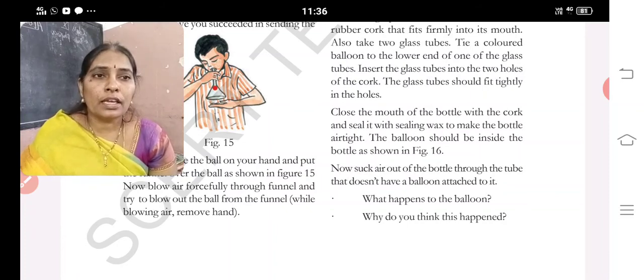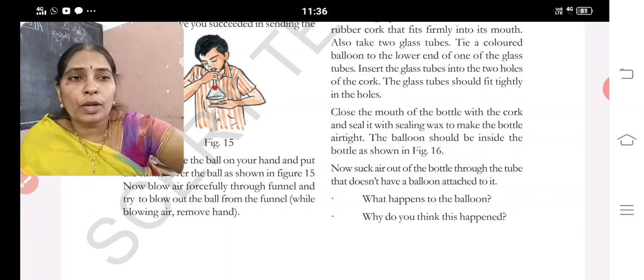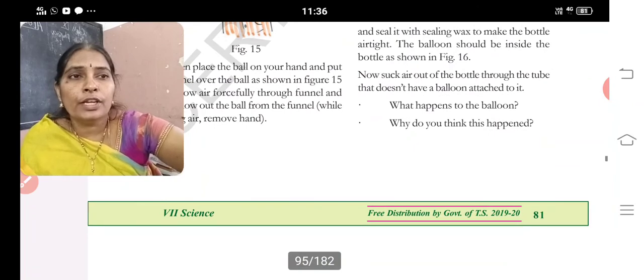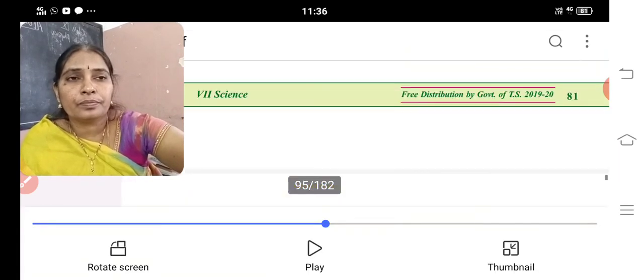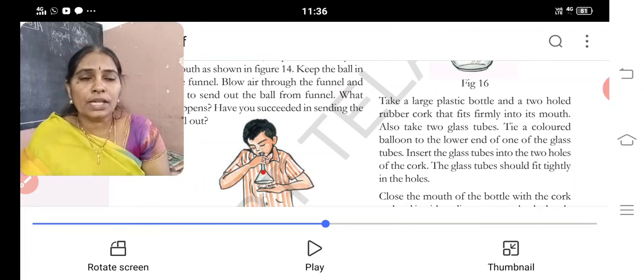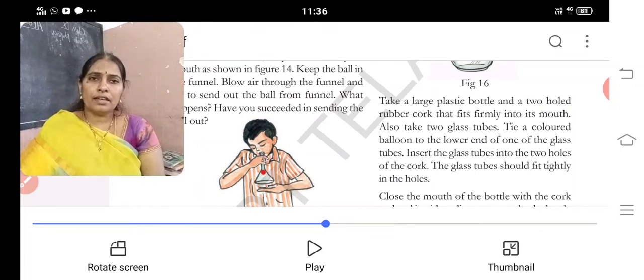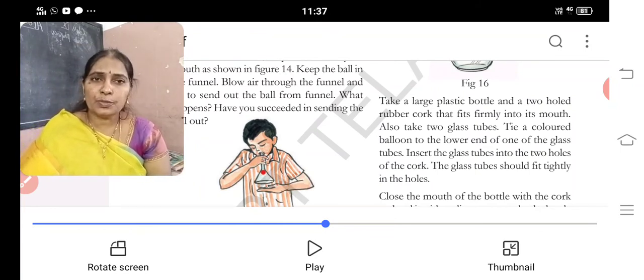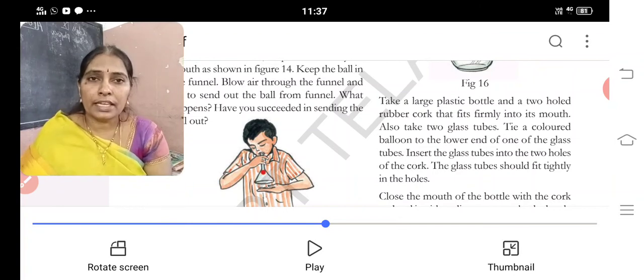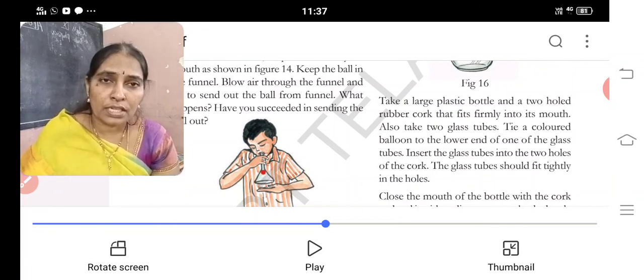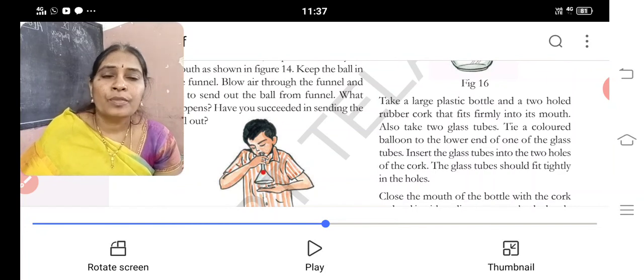Now suck air out of the bottle through the tube that does not have a balloon attached to it. What happens to the balloon? What do you think? Why do you think this happened? Because it bulges due to the air. Air exerts pressure. Air occupies space. All these simple activities help you understand the concept that air exerts pressure, air has weight, and air occupies space.